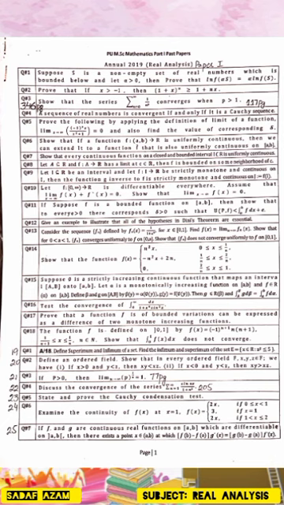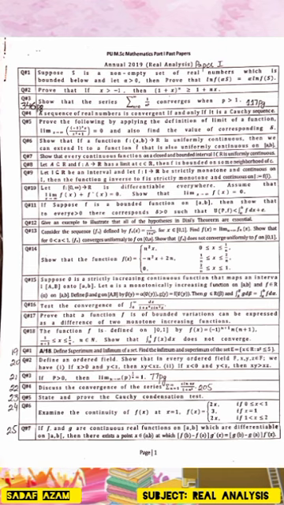Bismillahirrahmanirrahim. Punjab University MSc Mathematics Part 1 Past Papers. Real Analysis Paper 1. Question number 1. Suppose S is a non-empty set of real numbers which is bounded below and let alpha greater than 0. Then prove that inf(alpha S) is equal to alpha inf(S).